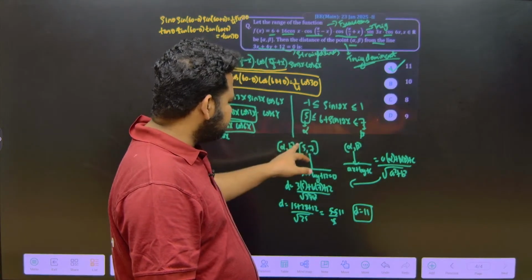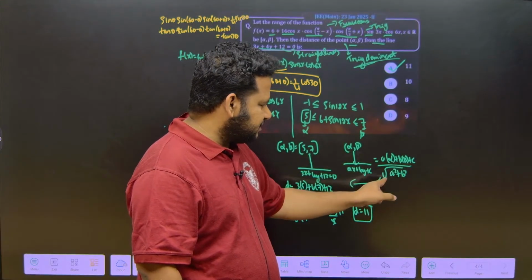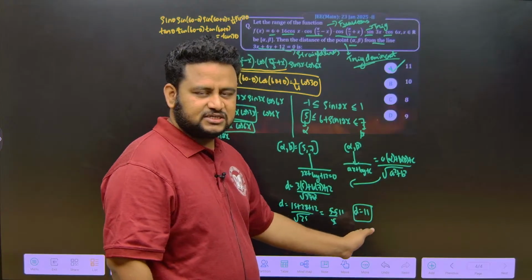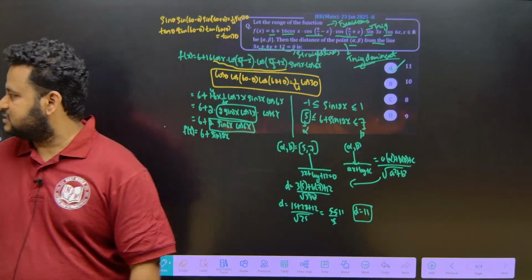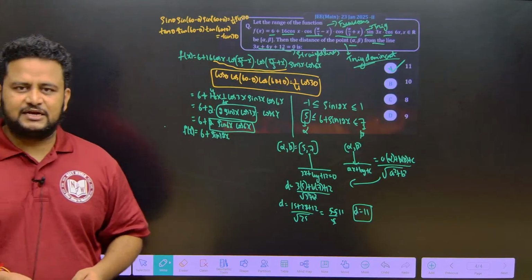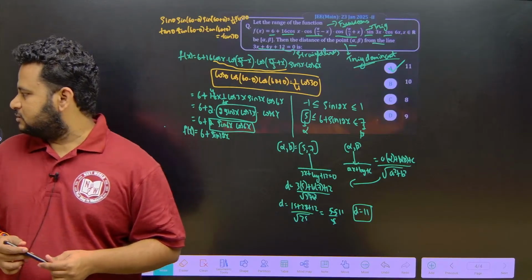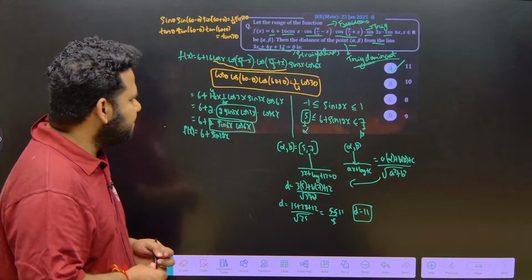So, distance of this point to this line is given by a times alpha plus b times beta plus c divided by square root of a square plus b square. That I applied here, I will get 55 by 5, that is distance, that is nothing but 11. So, d value we will get as 11, friends. So, the value of d is nothing but equal to 11. Clear? This is how we got to solve this question. This is how you have to solve this question. This is fairly simple. Okay.